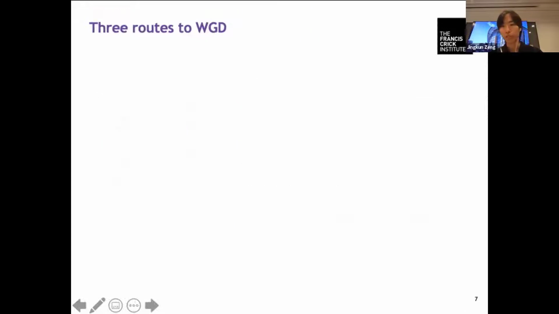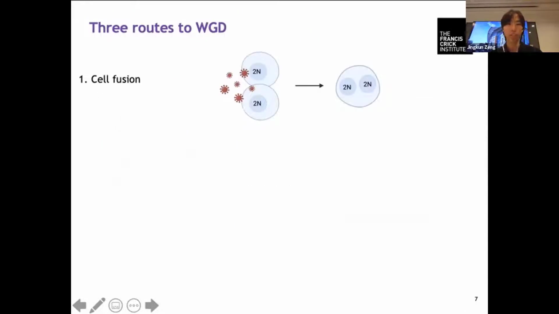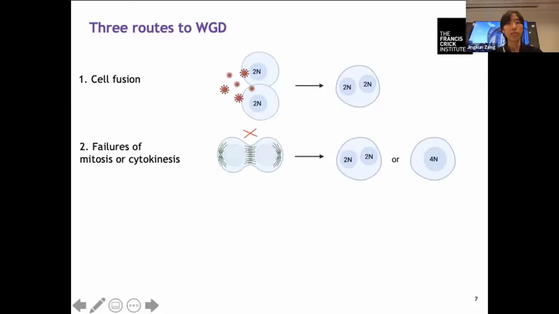So first, I'd like to tell you about three possible routes to whole genome doubling. The first one is by cell fusion, where two cells fuse together to generate a binucleated cell. And the second is through failures of mitosis or cytokinesis. And depending on whether cells fail at the cytokinesis stage or before anaphase, it can generate either a binucleated cell or a cell with a four-N nucleus.